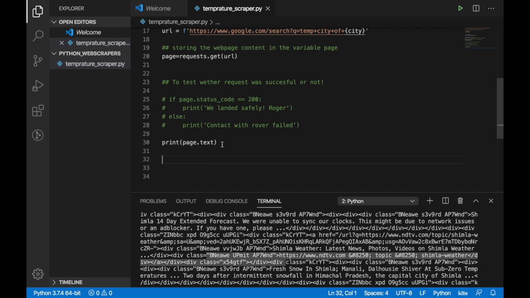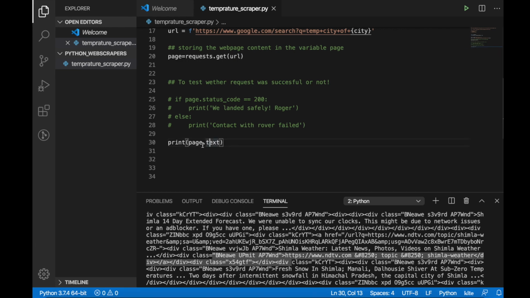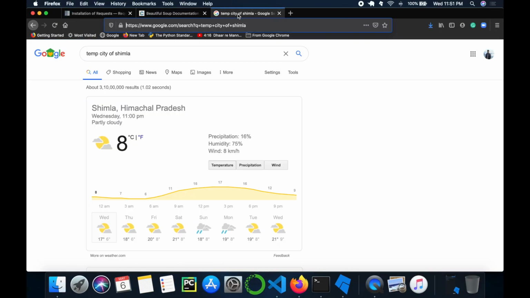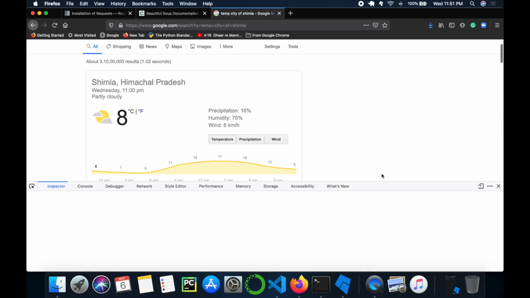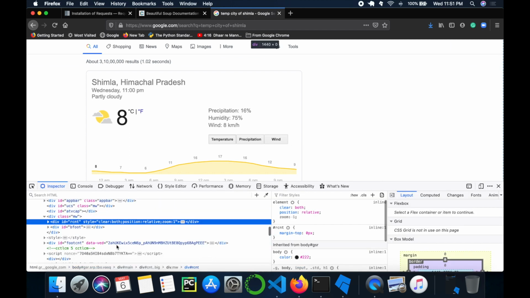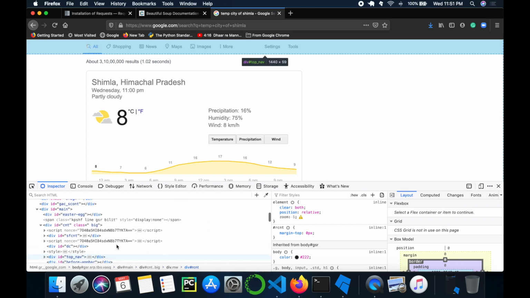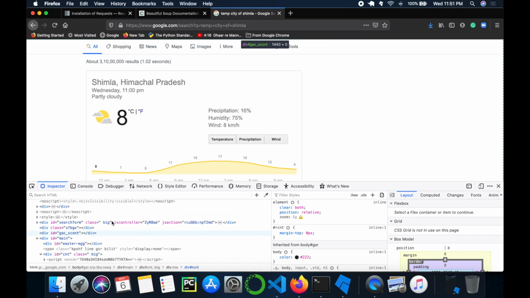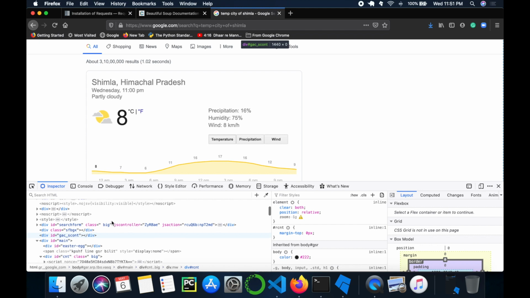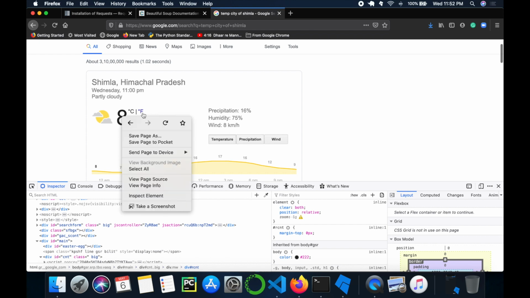So now we know what the page and the text are. So actually I'll show you. The page text is this whole data. When you go and say inspect element, you get this whole page as a combination of some divs, some spans, some a tags, some hrefs, some images. So the whole web page in itself is nothing but some structured HTML in which the data is placed. But this data is using JavaScript to run some dynamic content on this page at runtime that cannot be directly accessed.